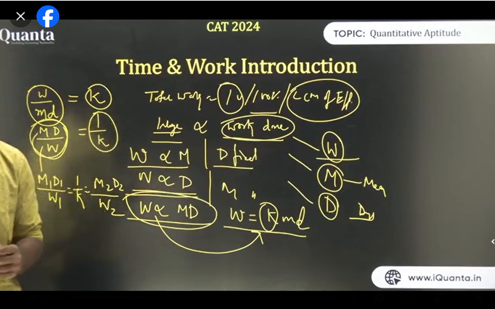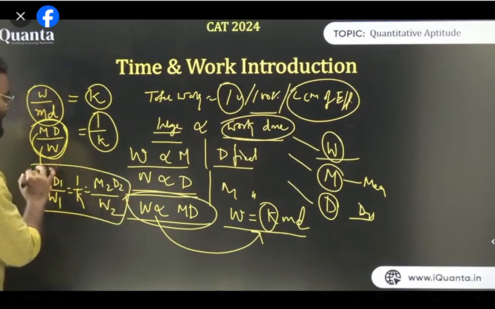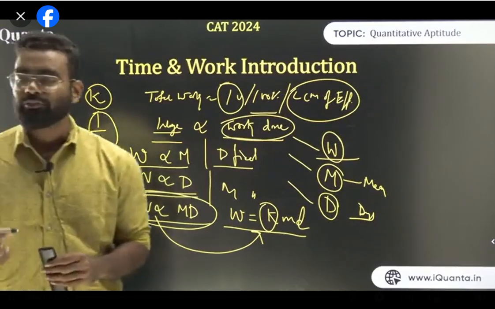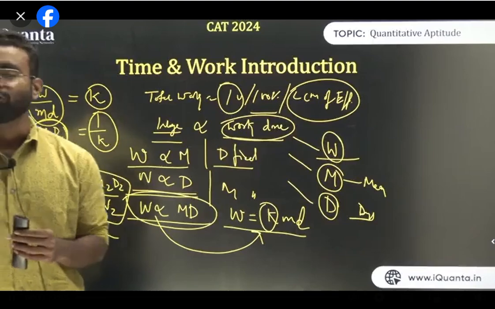Generally, we consider K as 1. But our main point is that this is fixed. So I can say M1 D1 upon W1 is equal to M2 D2 upon W2. This is known as the first formula of time and work. Please carefully understand this. This is the first formula of time and work.